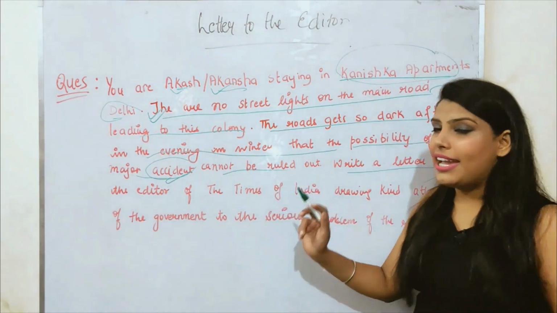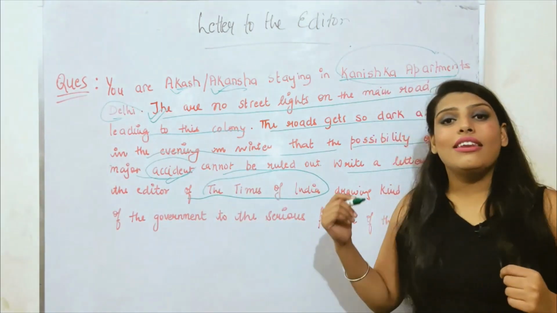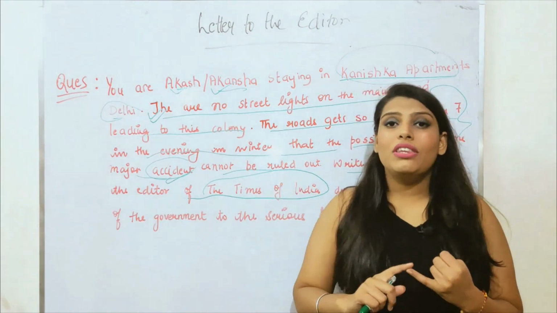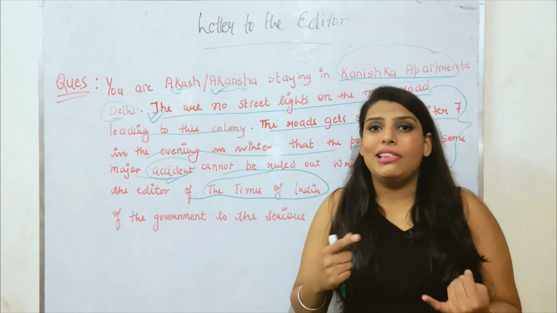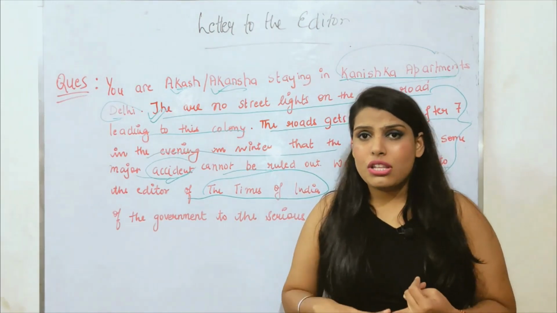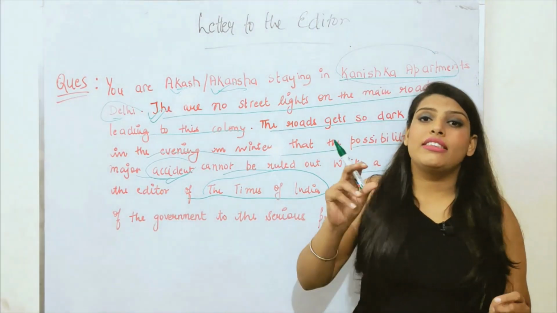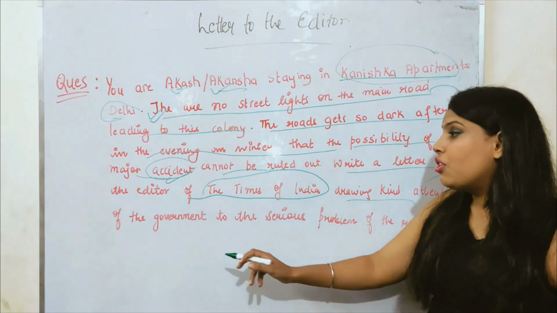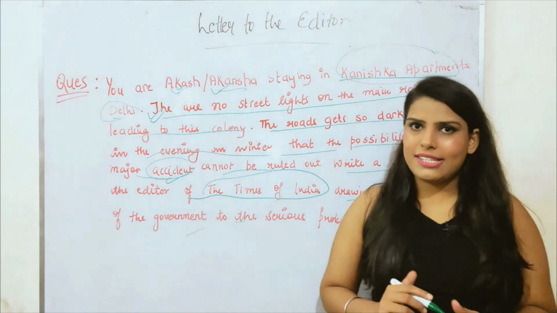Next is: write a letter to the editor of the Times of India. Now here the name of the newspaper is also given. If you are not given the name of the newspaper, then also you have to write the name of the newspaper. For example, the Times of India, the Hindustan Times, it's all your choice. And also you have to write the name of the city under it. Next is drawing the kind attention of the government to the serious problem of the residents.